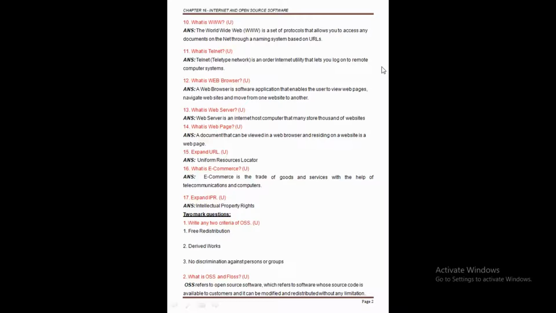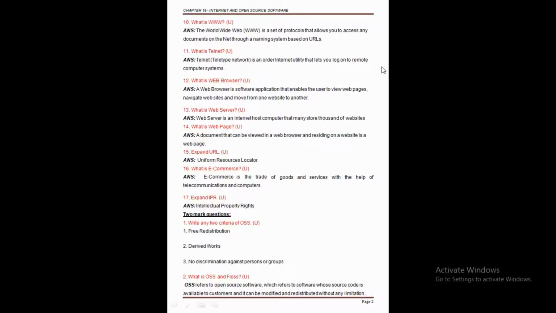So the first question is: write or mention any 2 criteria, that is, the conditions of OSS. The full form of OSS is open source software. Here I am just going to mention the criteria or conditions, but in our 5 marks question I am going to explain the points mentioned. Clear this point here? So now I am only mentioning the criteria or conditions of the OSS.